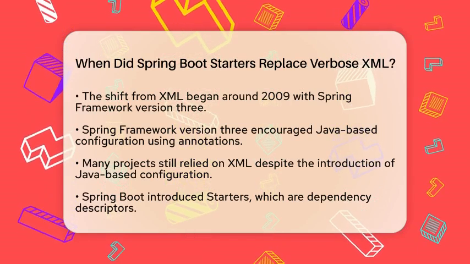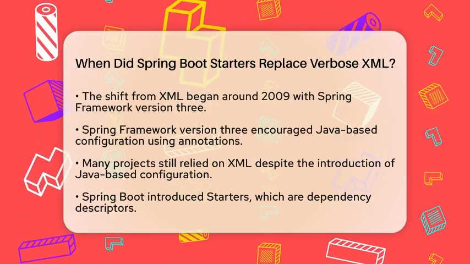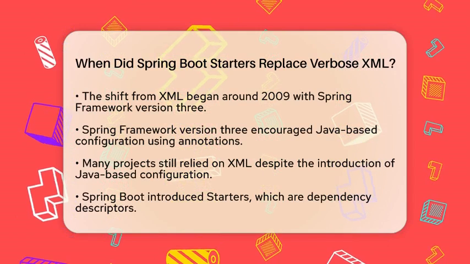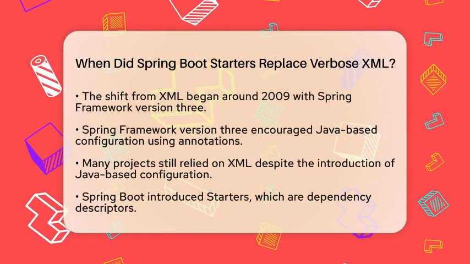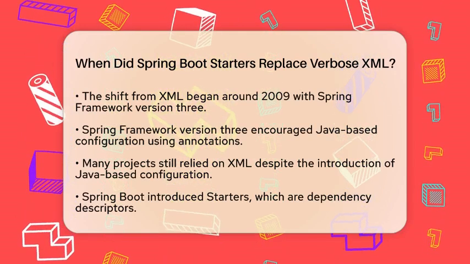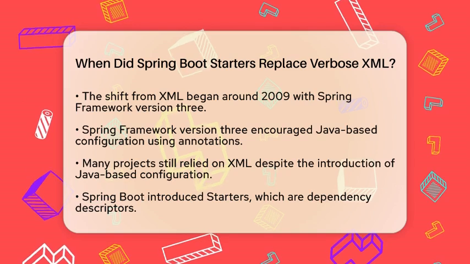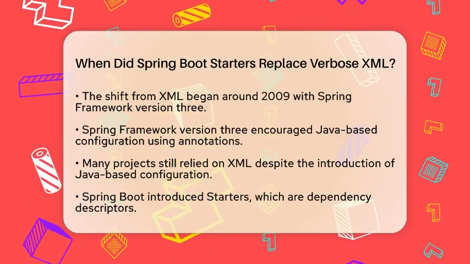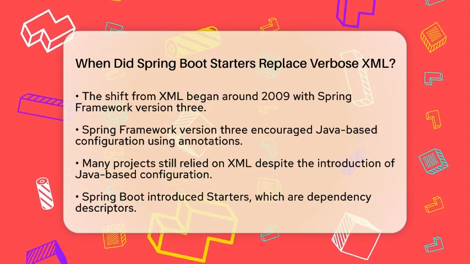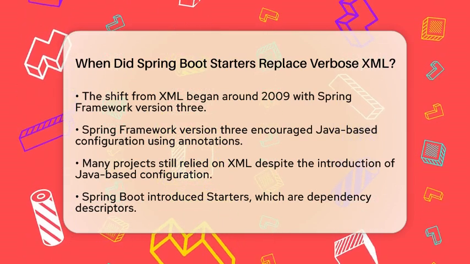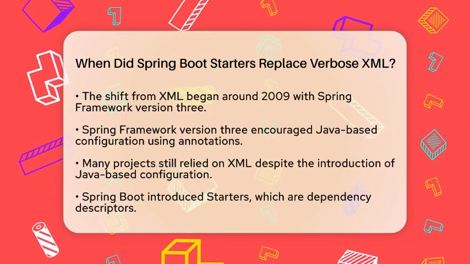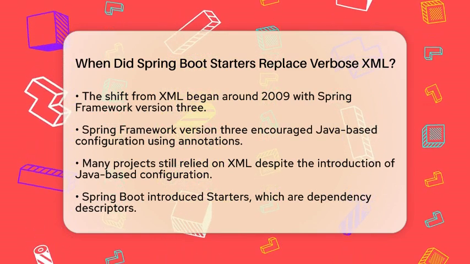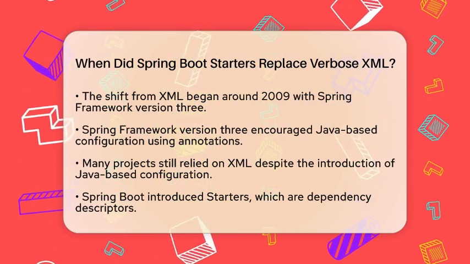The shift away from XML started earlier, around 2009, with Spring Framework version 3. This version encouraged developers to use Java-based configuration with annotations and classes marked with the configuration annotation. However, many projects continued relying heavily on XML for their setups. Then came Spring Boot in 2014, which took things a step further.